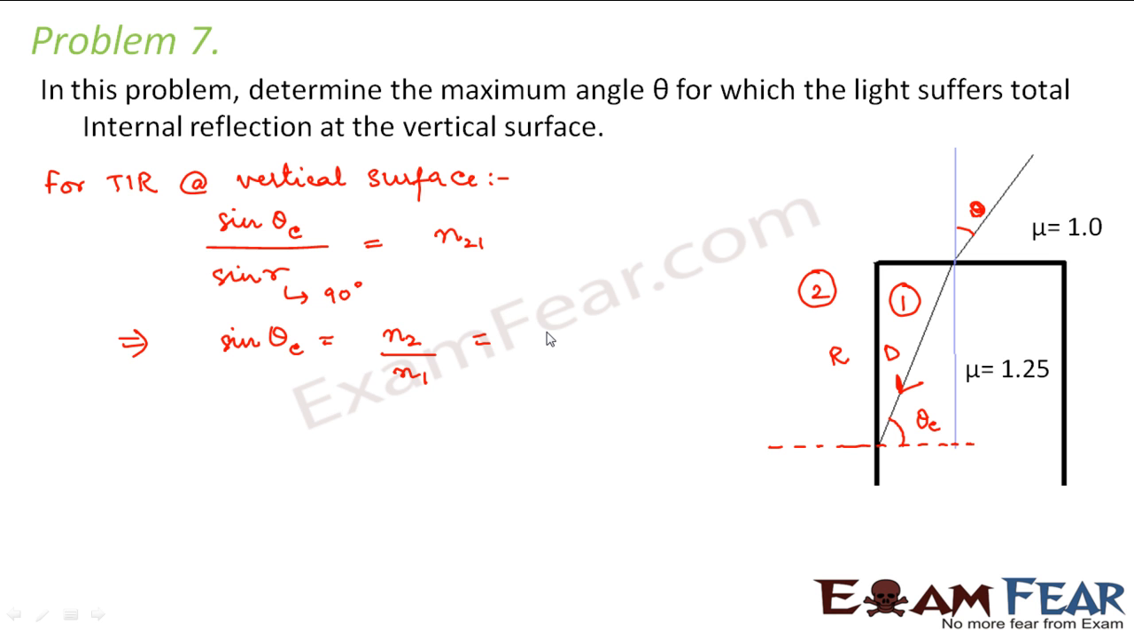n2 is the rarer medium, that is the refractive index of air, right? So we say that this is equal to the refractive index of air divided by the refractive index of this particular medium. So this will be 1 divided by 1.25. So from this we can say that sine theta c is equal to 4 by 5.